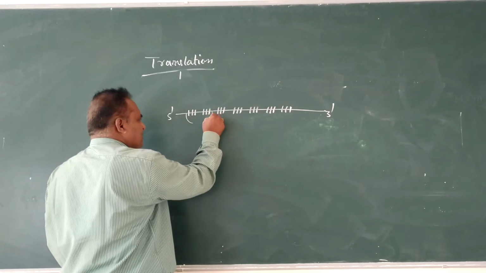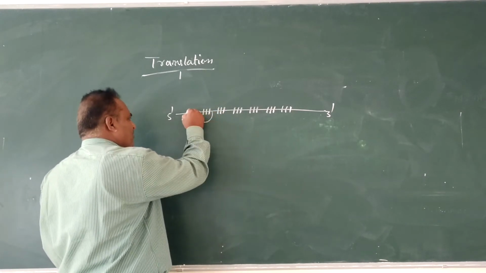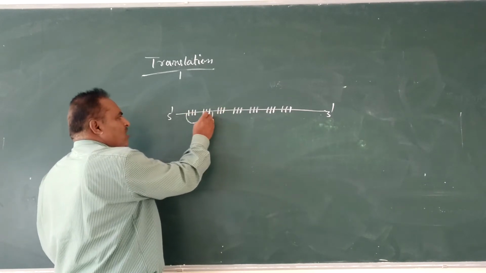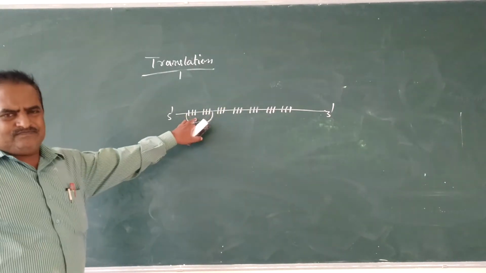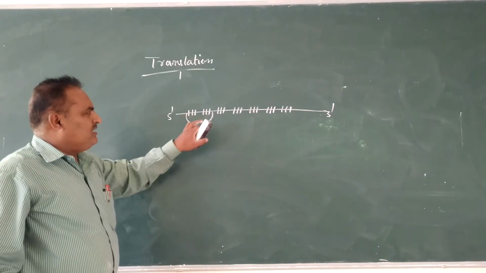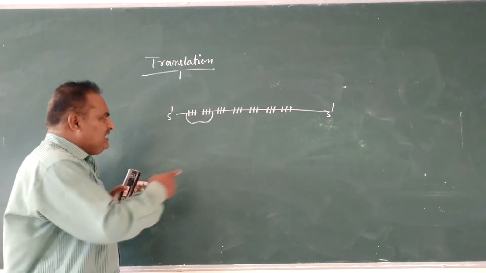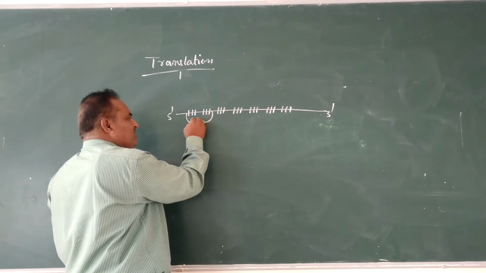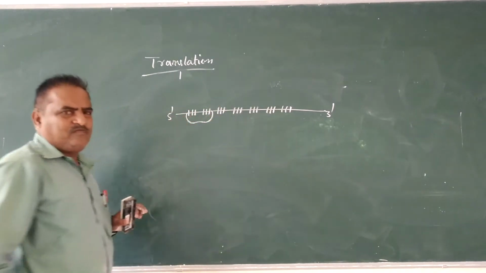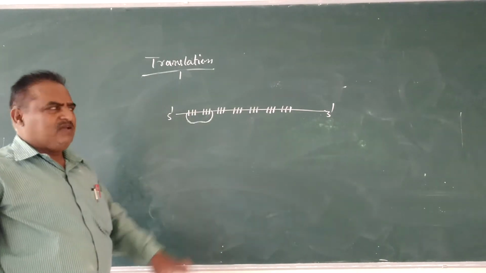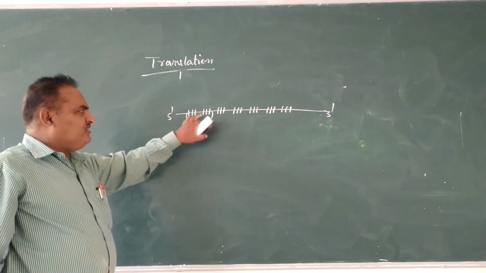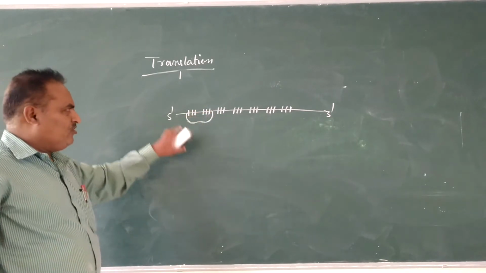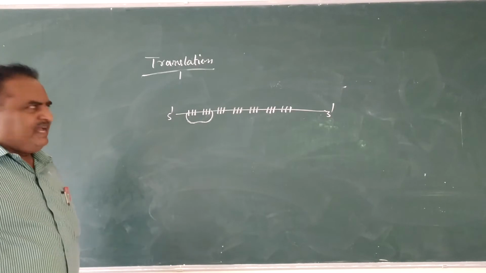It means a two codon length of mRNA is entered into the smaller subunit of the ribosome with the help of the G-cap.